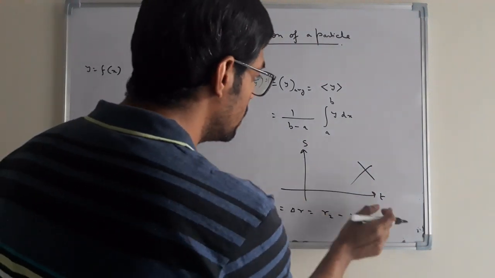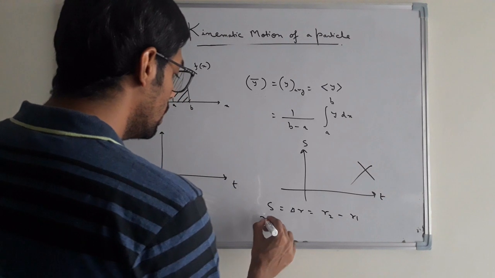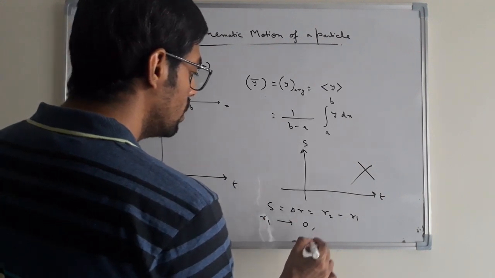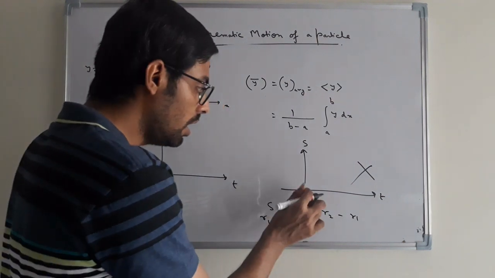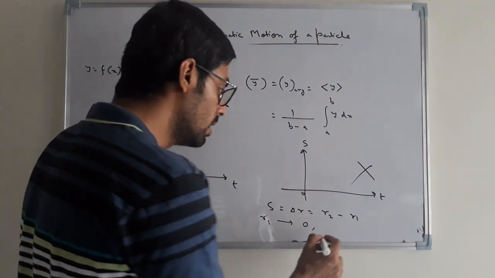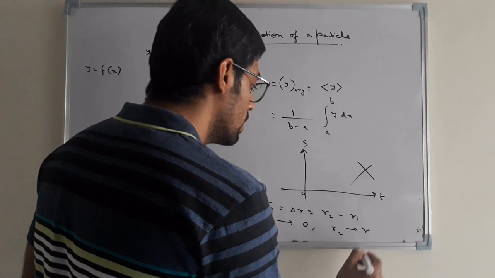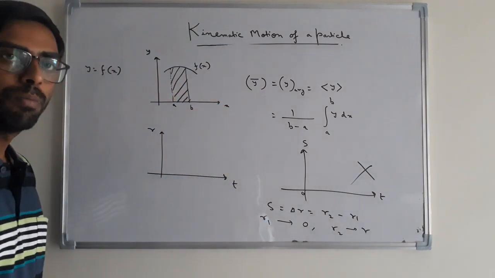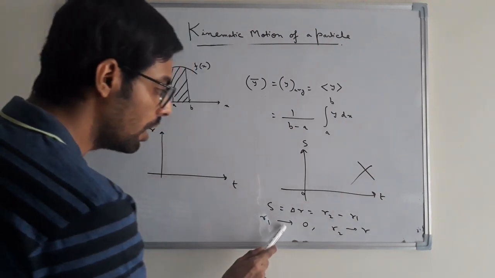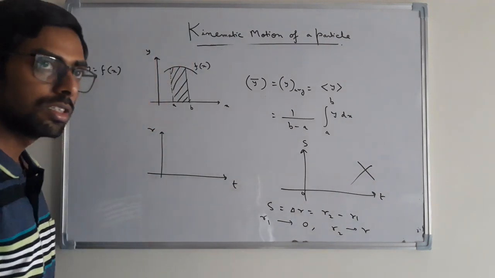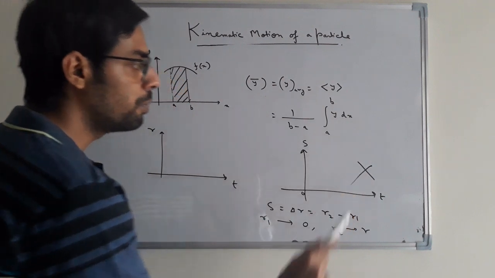You can use the ST graph in only one case, when R1 is 0, when the initial point of the moving particle is set at the origin of the chosen coordinate system, and R2 is R, the final position of the particle. Then you can choose the ST graph for finding out velocity.